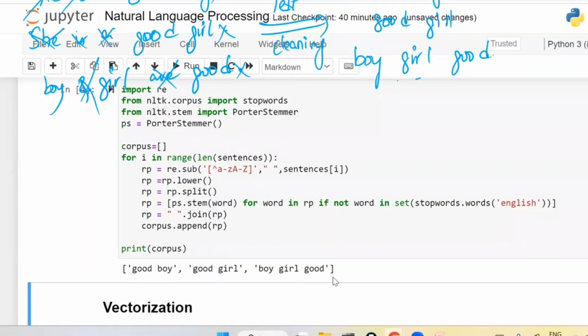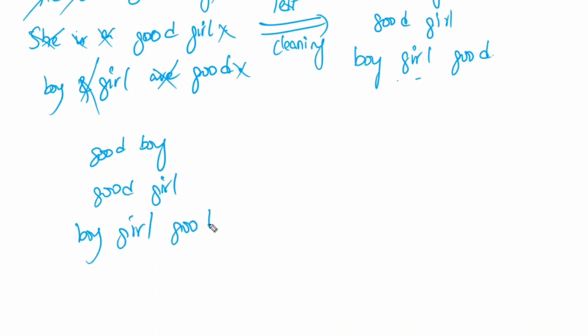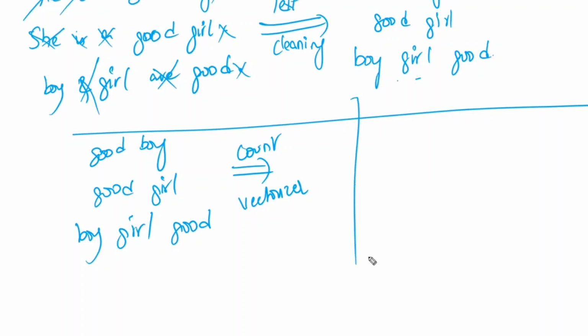This is the output. For this output, if you apply the count vectorizer, also called bag of words, first it is going to take the unique values. What are the unique words? First boy, next girl, followed by good.